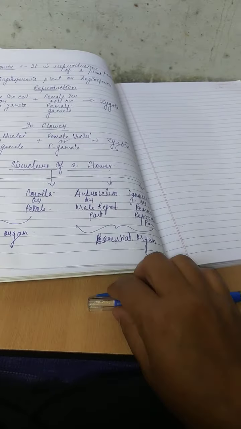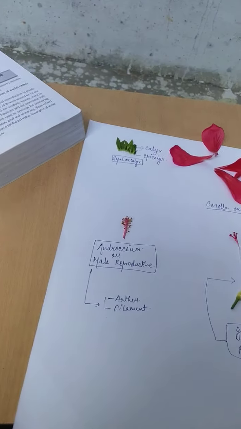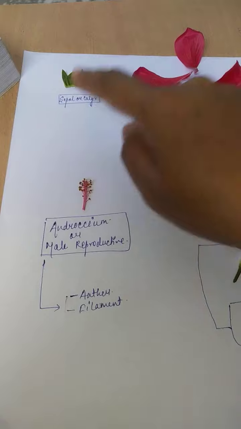So here are the parts of a flower. You can see, this is basically the sepal part.